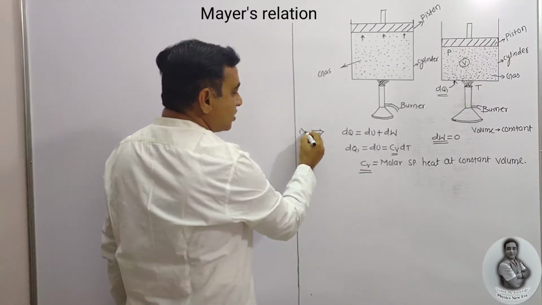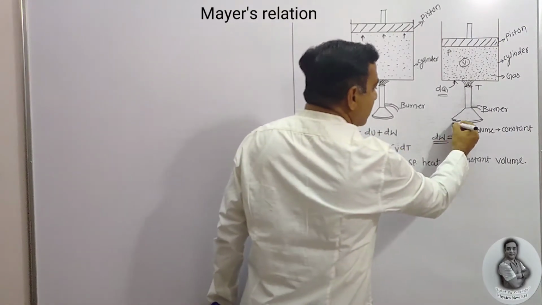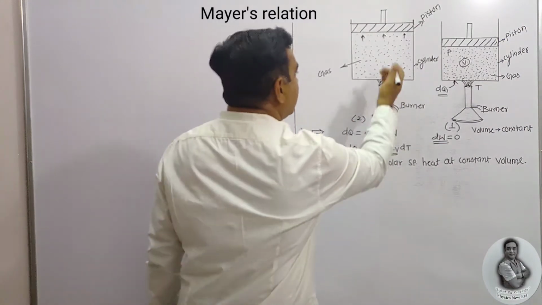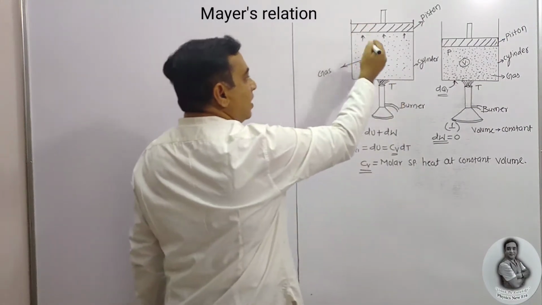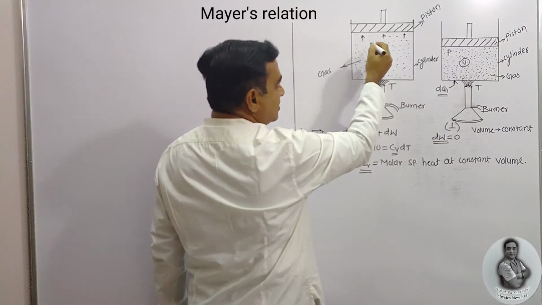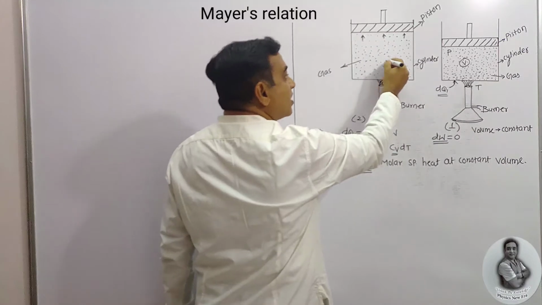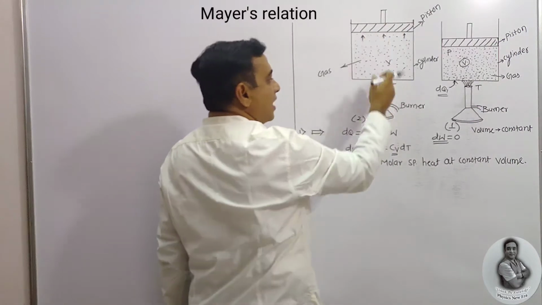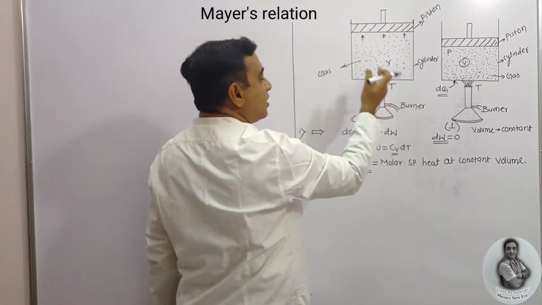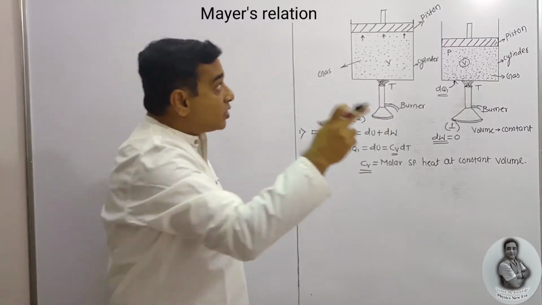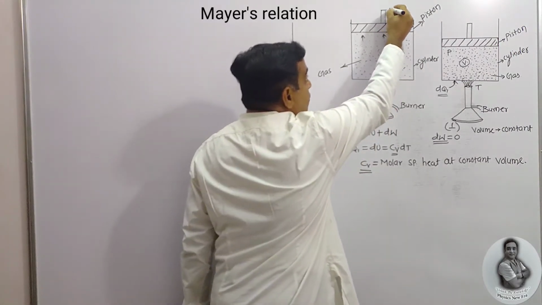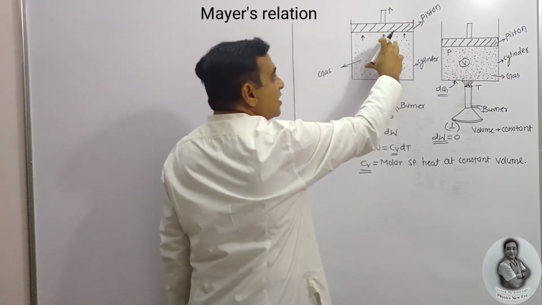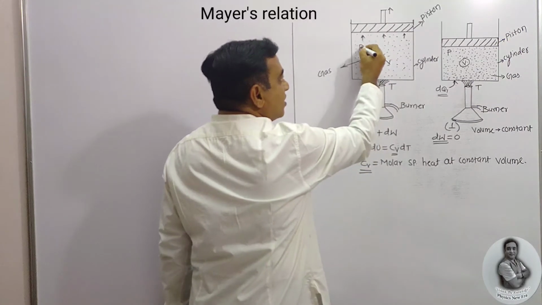This is the first condition, the first diagram, and this is your second diagram. Now, once again heat is given and the temperature rises, but we keep the pressure constant. To maintain constant pressure, the volume increases as heat is given, so we lift the piston upward so that the gas expands and the pressure remains constant.